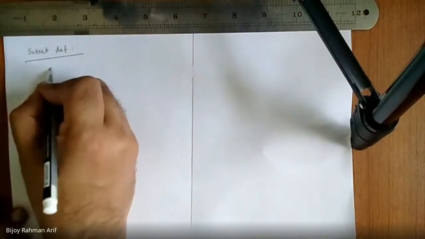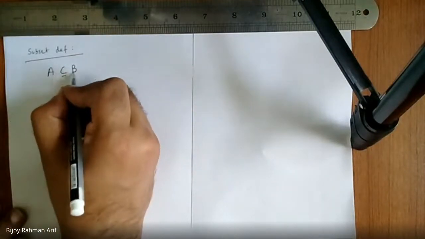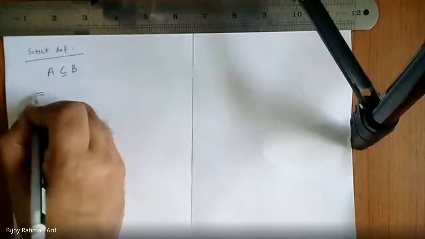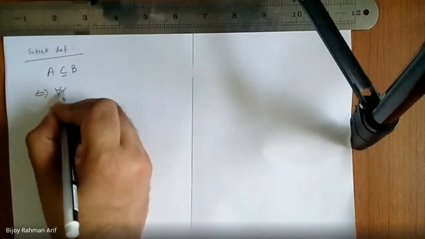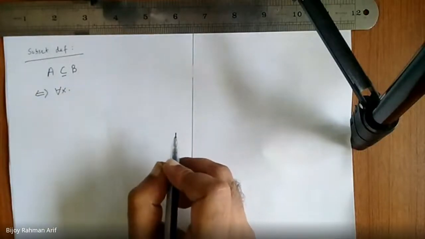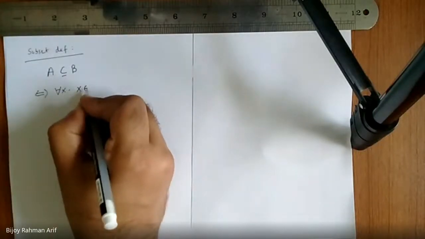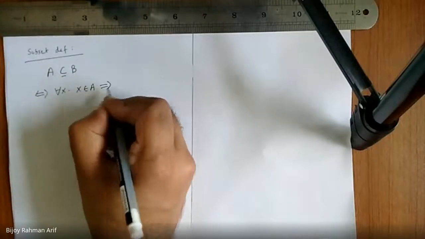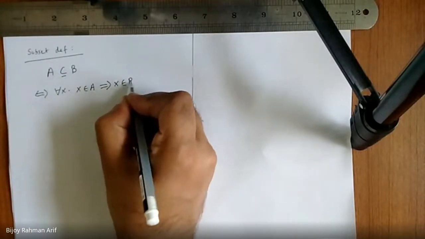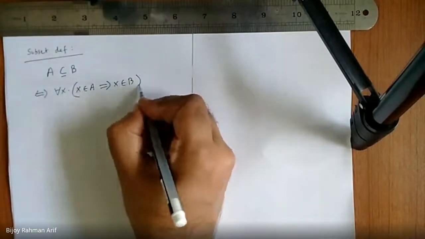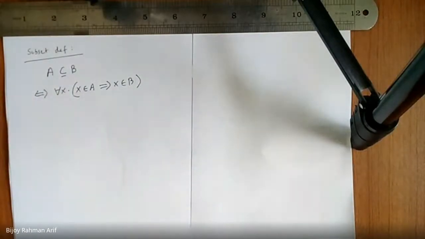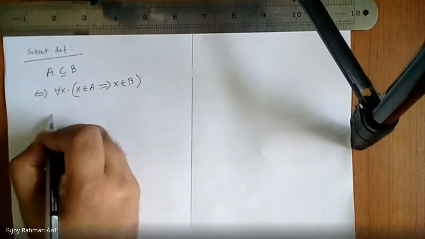Let's assume A is a subset of B. How can you define it using quantifiers? All elements of A belong to B. For all x, x belongs to A implies x also belongs to B. Am I right? Yes, sir. So that is the definition of subset. And what is the definition of proper subset?